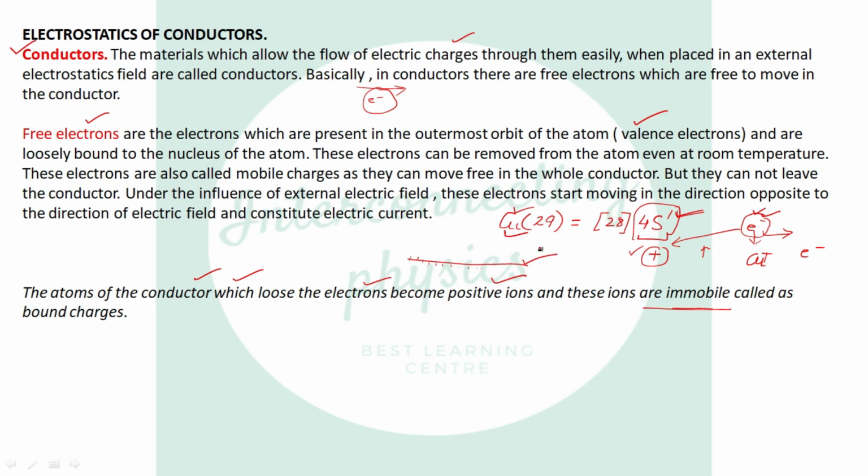The wire will not move. The wire will be at rest. Only electrons are mobile, they move inside the wire, and the positive ions are immobile and cannot move. They are bound charges.